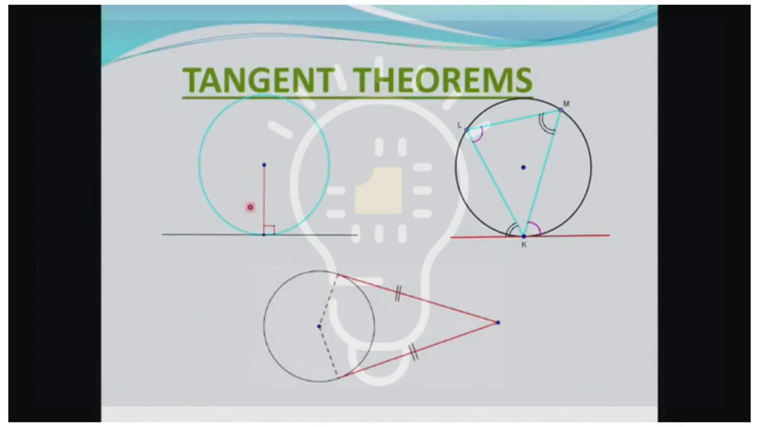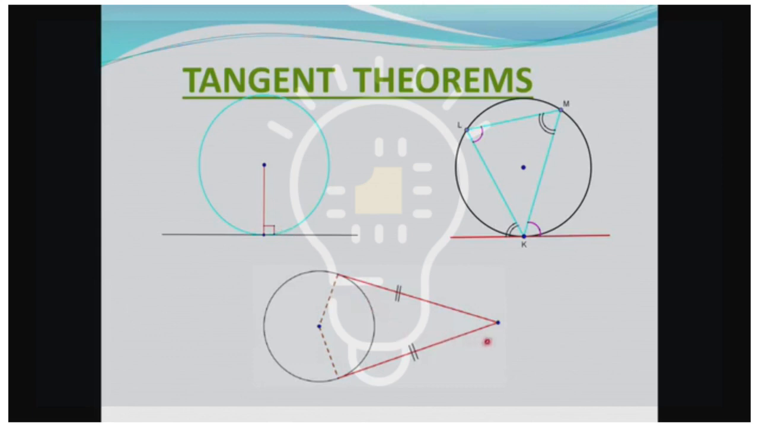Let's first have a look at this one. Here we have a tangent. Remember, tangents are very touchy things. They just touch the circle, right? Tangent perpendicular to the radius. When a tangent meets a radius, the angle that is created is a 90-degree angle, or a right angle.